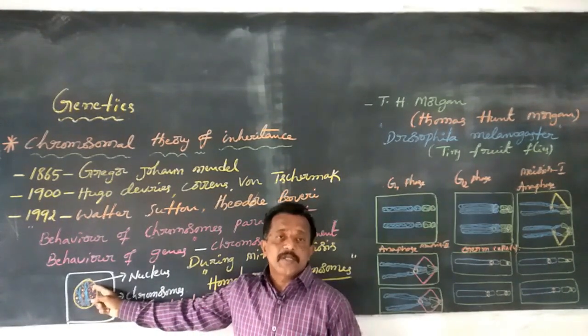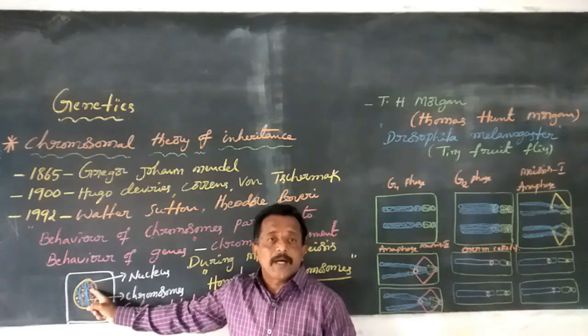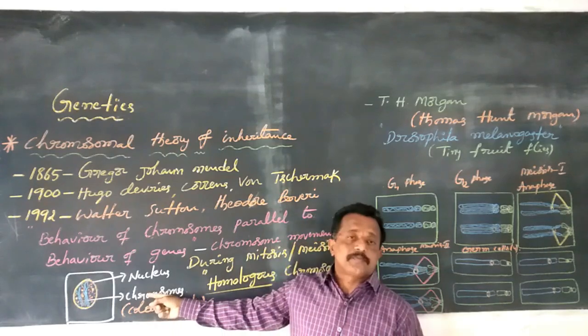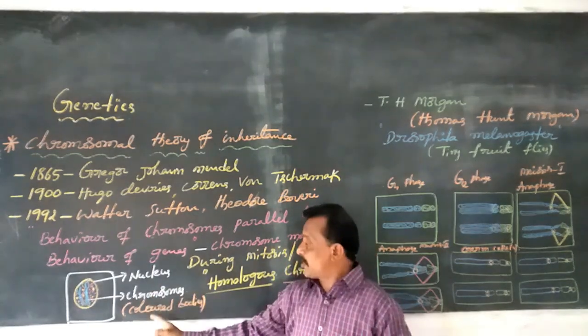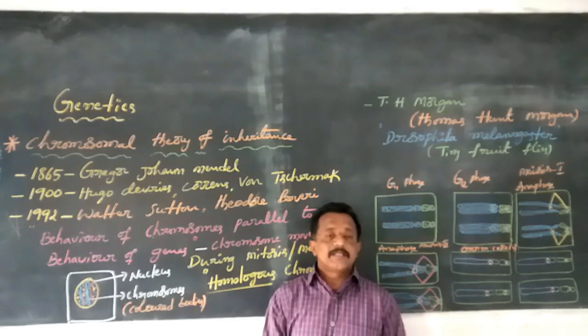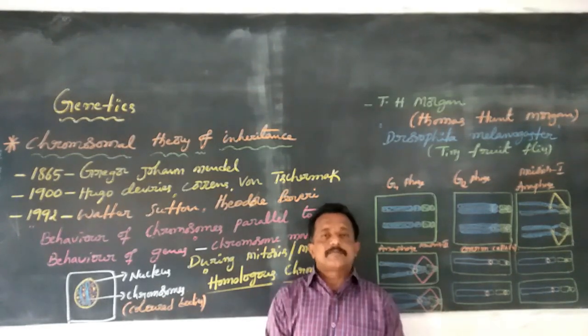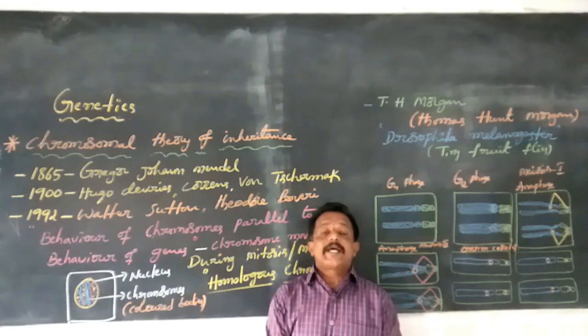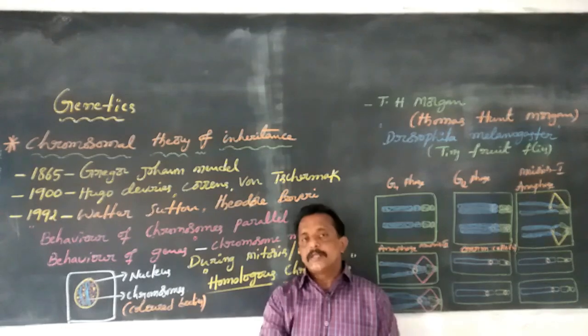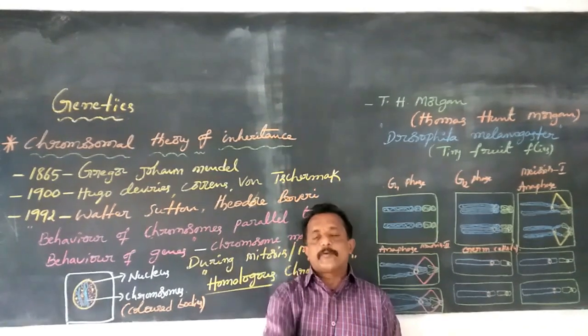This nucleus contains organs named chromosomes, meaning colored bodies. These chromosomes transmit characters from parent to offsprings. This is a scientific proof.